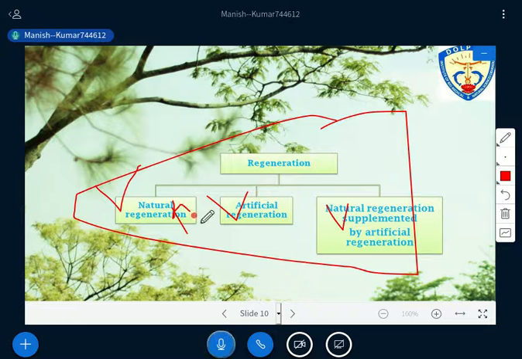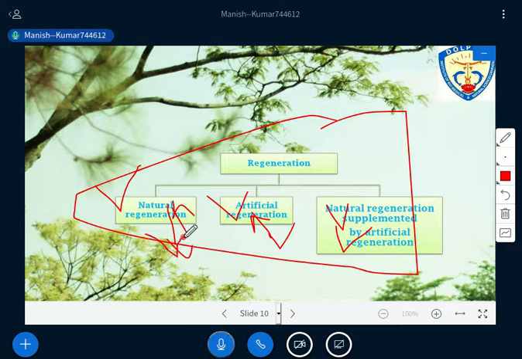Just remember that there are three types of regeneration we are studying: natural, artificial, and natural regeneration supplemented by artificial regeneration. One by one I will explain.